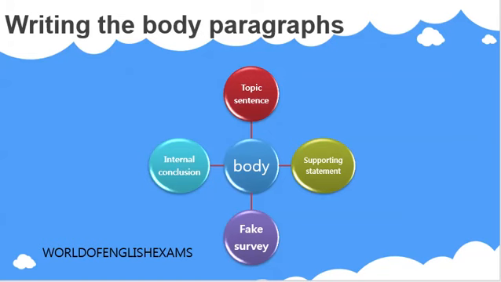A quick recap. The first sentence is known as a topic sentence that introduces the idea, whatever you want to represent in the body paragraph, followed by which you have to give the justification in the form of a supporting statement, followed by a research that further exemplifies and justifies the situation, followed by an internal conclusion. Though it is optional, it is highly advised that all the students should try and include an internal conclusion for each and every body paragraph.